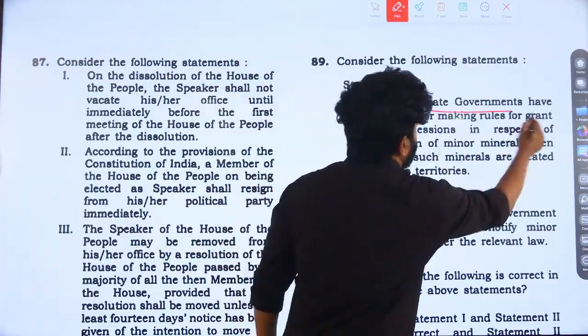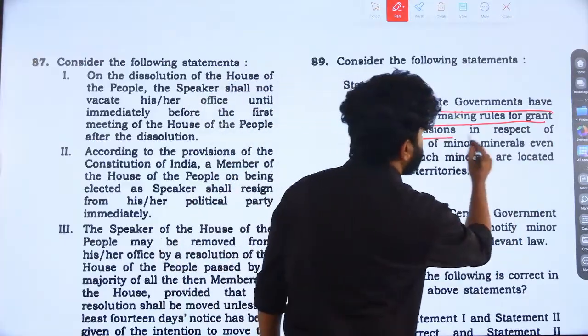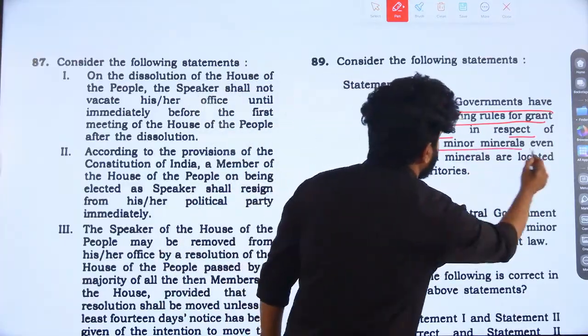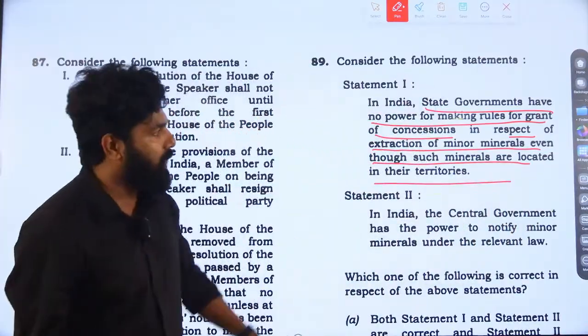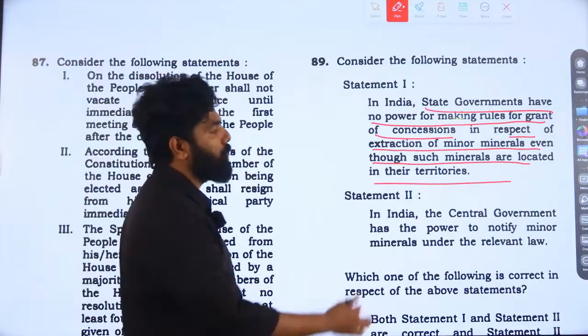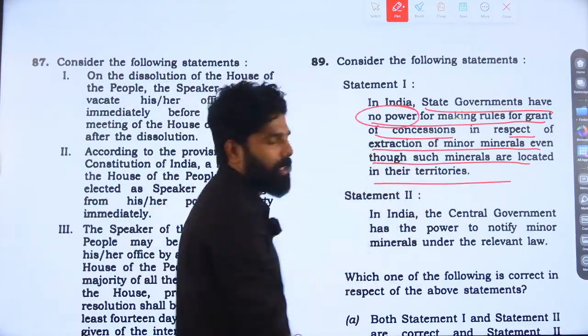Now we can go to the statements. Statement 1: In India, state governments have no power for making rules for grant of concessions with respect to the extraction of minor minerals, even though such minerals are located in their territories. Some extreme keywords were mentioned to make the statement incorrect, for example, the state government does not have power. This is a negative statement.